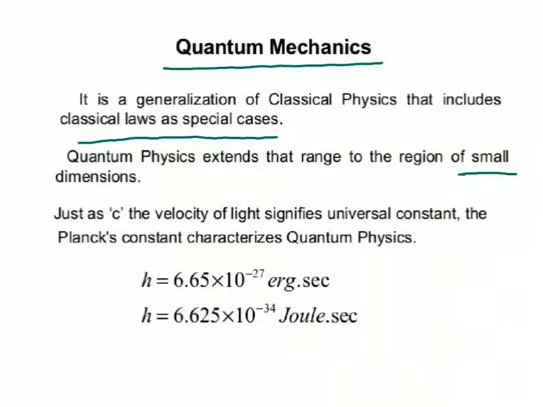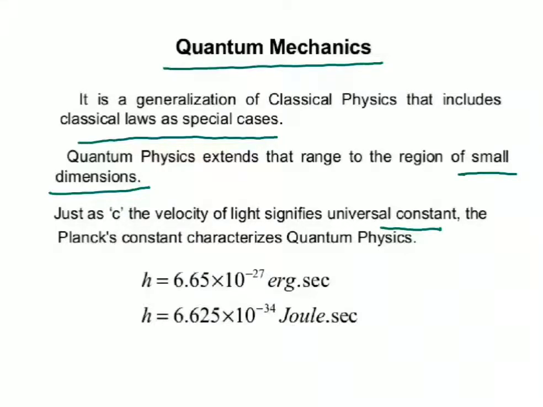Okay, so to find out the dimensions of anything about a smaller object, we have to use quantum physics. Okay, and just as c, the velocity of light, specifies a universal constant, the Planck constant characterizes quantum physics.